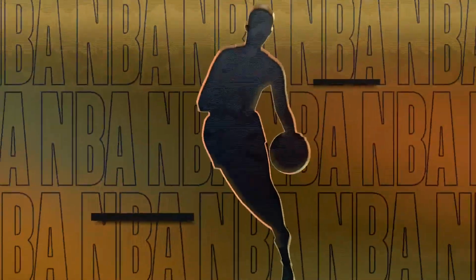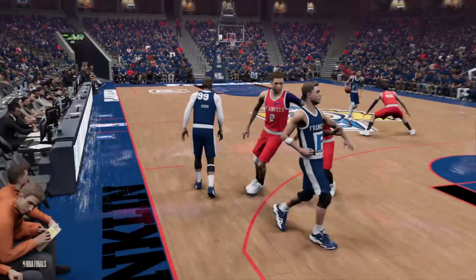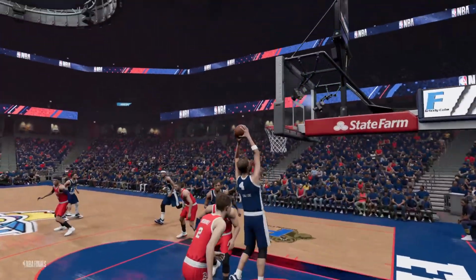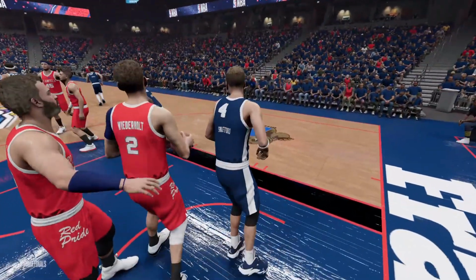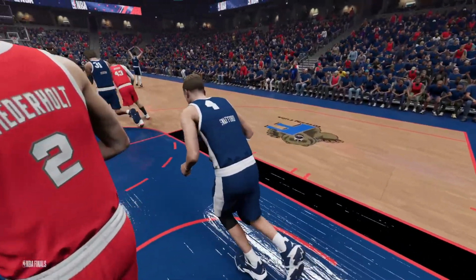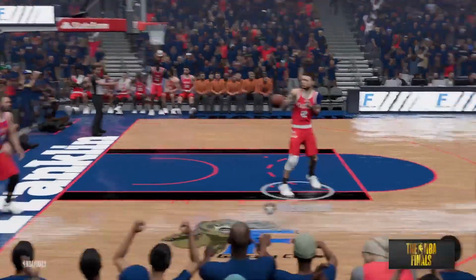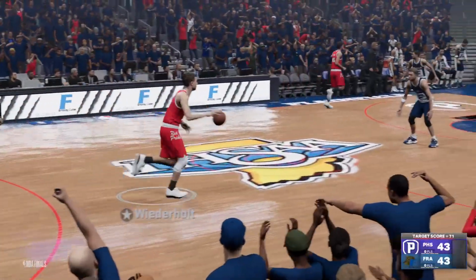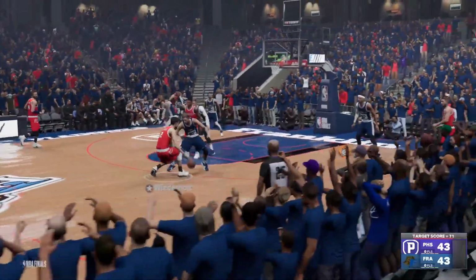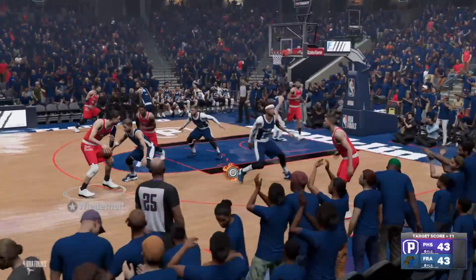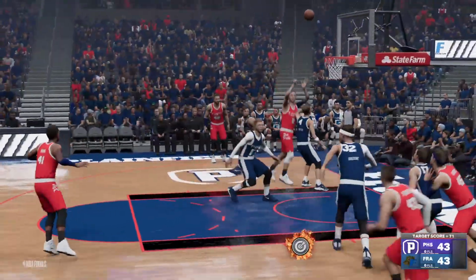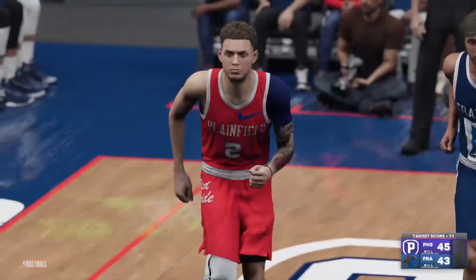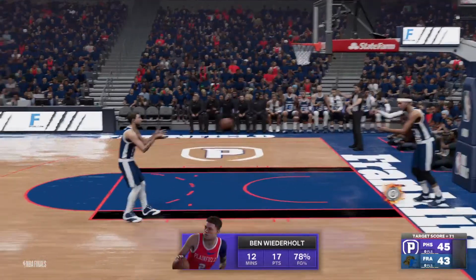And Swafford slams it in to tie the game up once again. What a route that was by Swafford. Weederholt gets the ball back. And Plainfield gets it. Bid Weederholt with the ball. Weederholt has it. He looks. And he scores. Plainfield back up front.